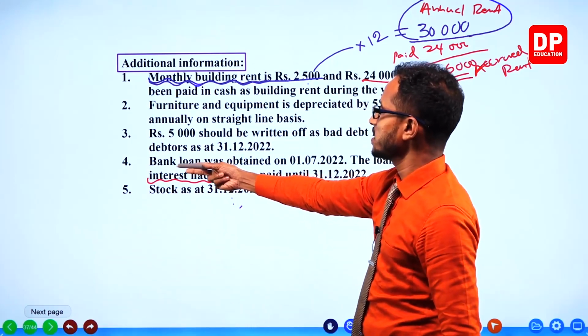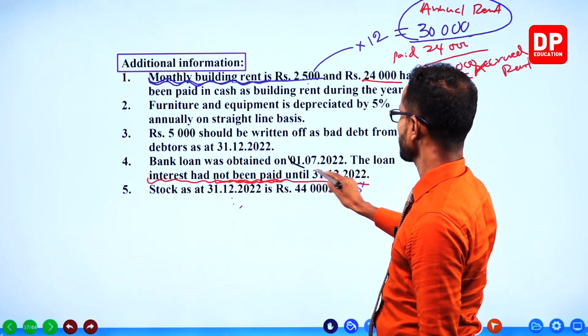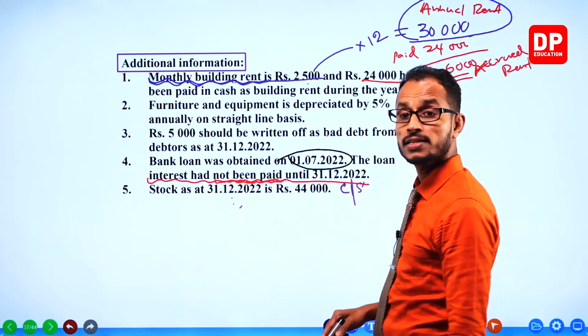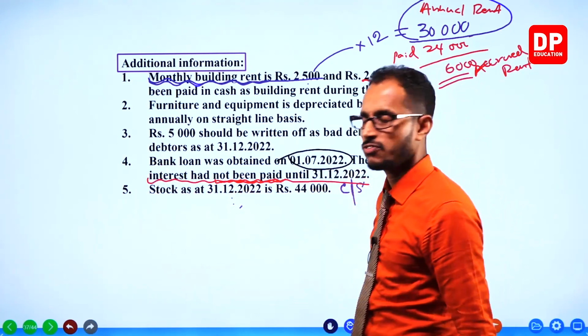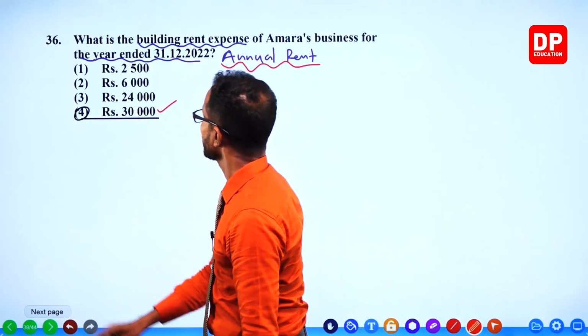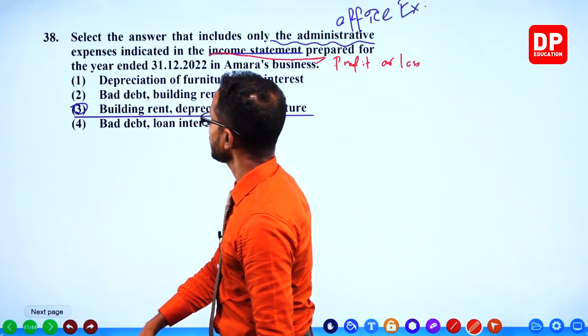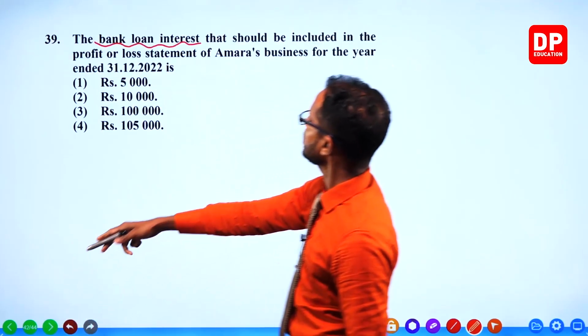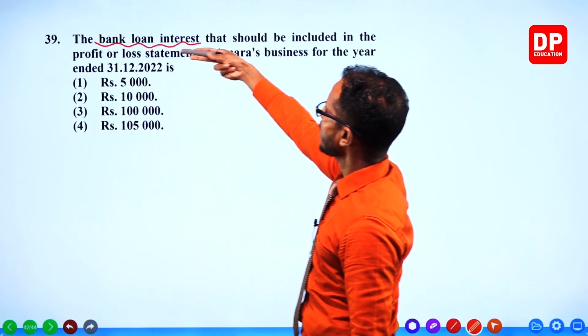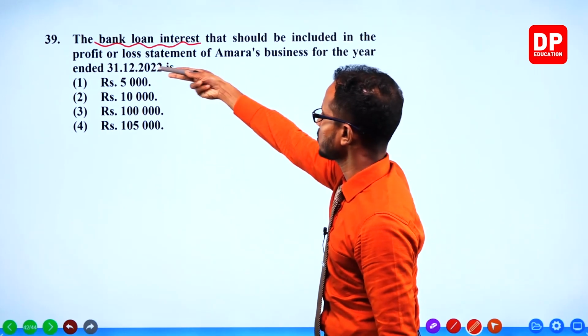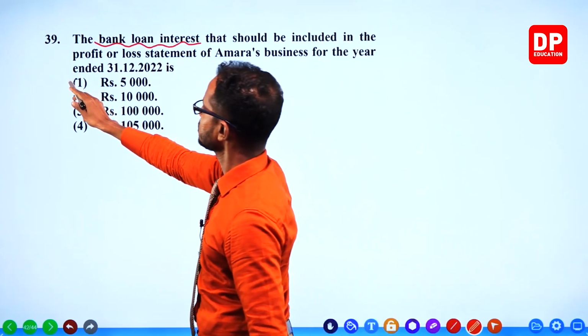It says here the bank loan was obtained on 1st July when the year is half gone. 5,000. Bank loan interest that should be indicated in the profit or loss statement is 5,000.